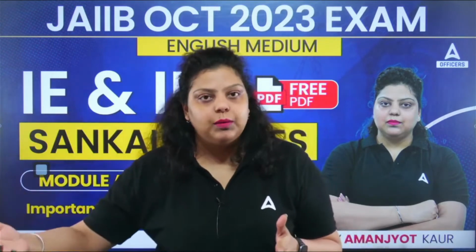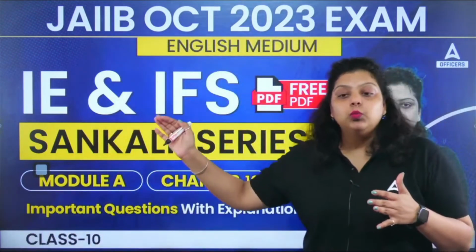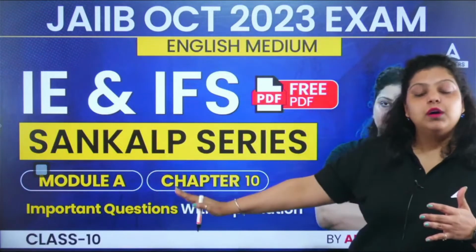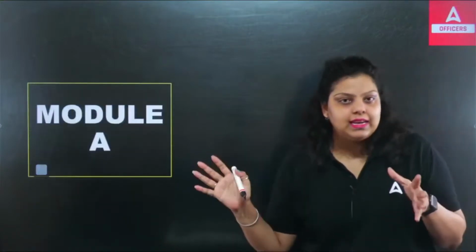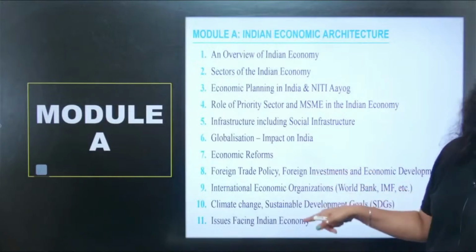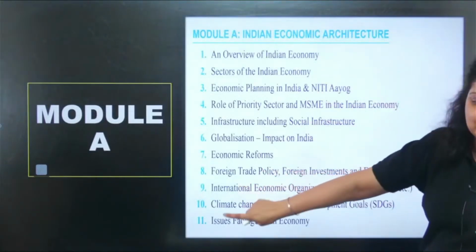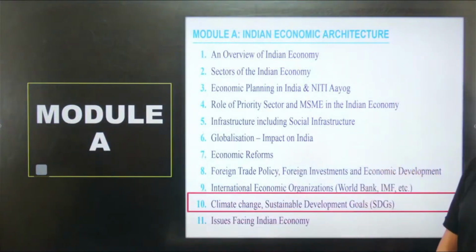We are talking about a chapter, and we have already completed 9 such sessions. This is the 10th session, in which we are going to discuss a number of questions with explanation. Out of 45 units, 11 units are in your Module A. Out of 11, we have completed 9, and today we are going to discuss the 10th unit, that is climate change and sustainable development goals.